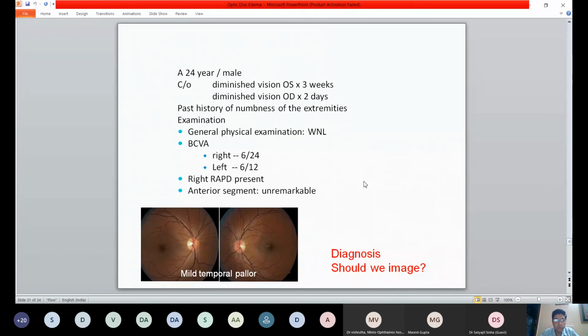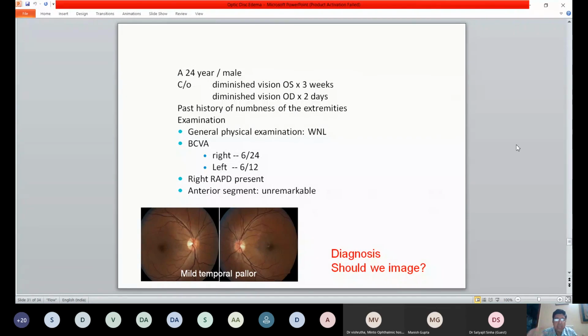And just to tell you, here is the workup of a patient. The patient presents with diminution of vision in both eyes. There is a history of numbness of the extremities, rest is okay. Systemic examination is fine. Right eye subnormal vision, left eye mildly subnormal, right RAPD is present, rest is normal. So you have bilateral temporal pallor.